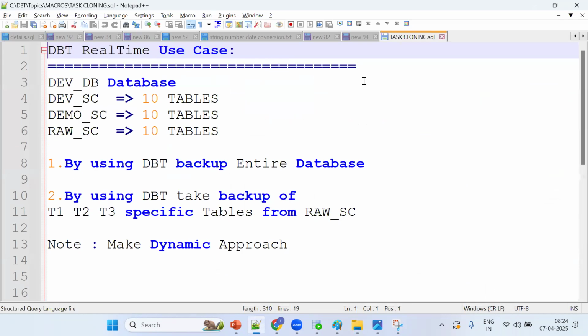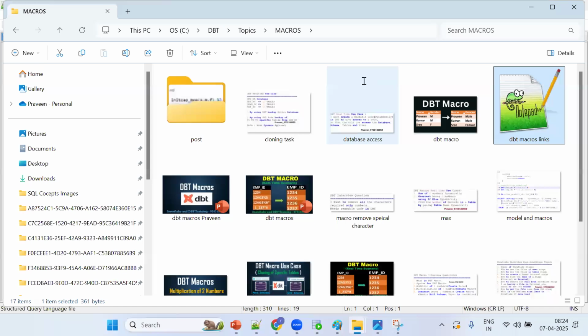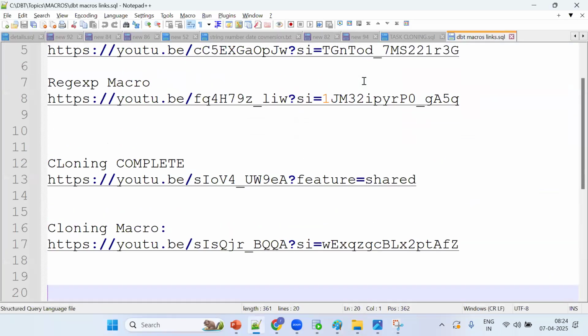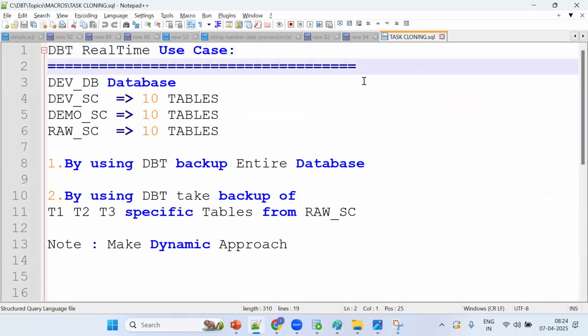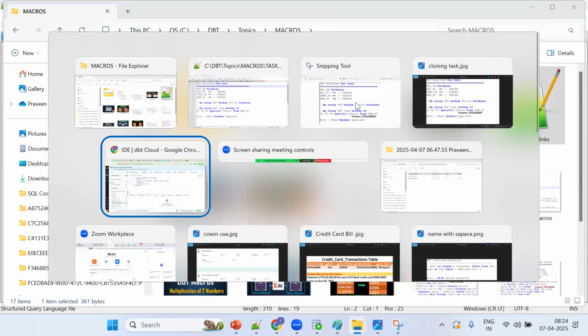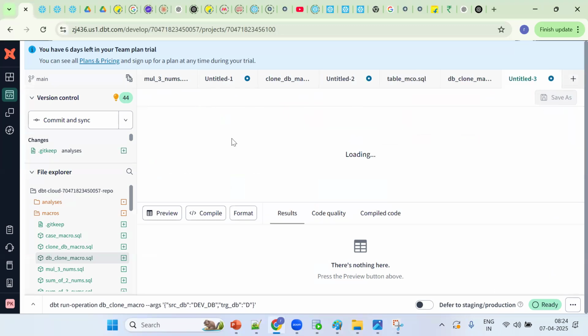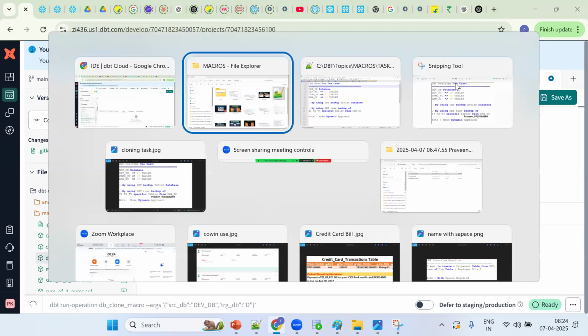Tell me, in models, can you perform the same thing? No. In models, we can write only the select statement. But now I want to perform a DDL statement. Now we should go for which concept? Go for the macros concept.